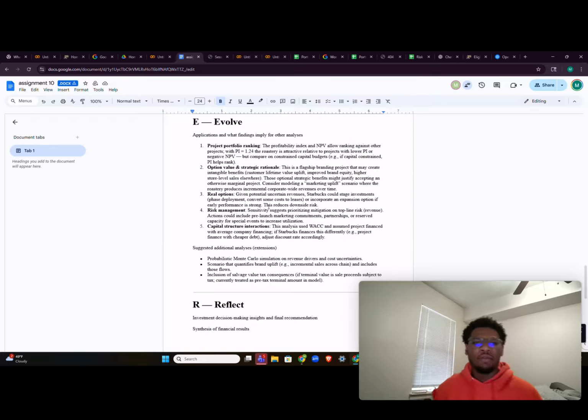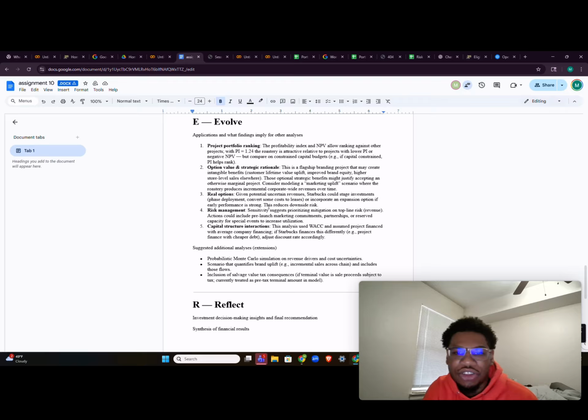For the Evolve, we have applications for other analyses. The first one we did was project portfolio ranking. The profitability index allows ranking against other projects, with a profitability index of 1.24.